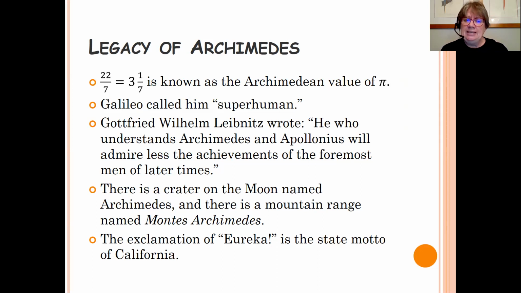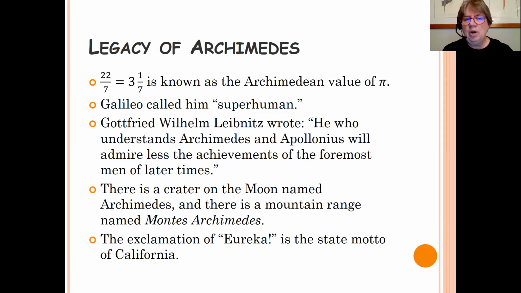Galileo, a scientist and mathematician in Italy in the 1500s, called him superhuman. So he was so important that Galileo thought that he was more than a human being. The work that he did was incredible, and he called him a superhuman.